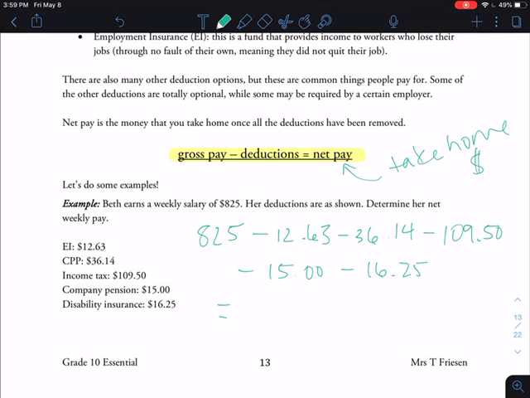Okay, and that is going to give us, let's see, I'm going to work this out on my calculator here, you can do the same on yours. Let's see, 36.14, 15, and 16.25. Okay, that leaves Beth with $635.48 per week. One thing to note, if you would prefer to add all these up and then subtract that lump sum, you can. I just wrote them out this way because that's also a very valid way to write this out. Okay, so there we go.